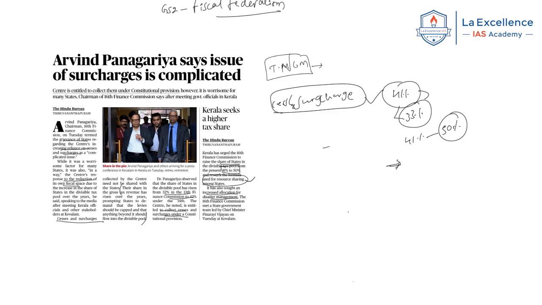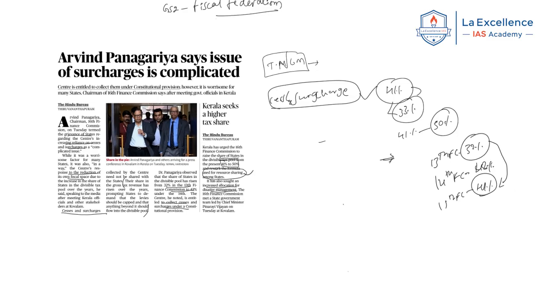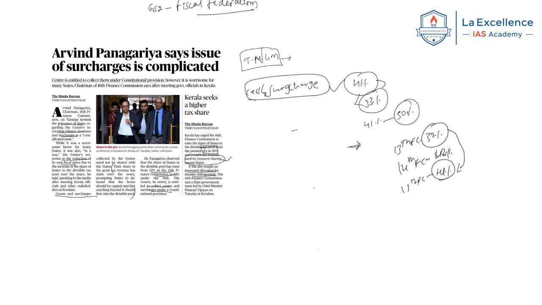What is the argument of the Finance Commission? The Finance Commission is saying that the divisible pool was already increased in the 13th Finance Commission, giving only 32% of the gross tax revenue to the states, but in the 14th Finance Commission it increased to 42, right? In the 15th Finance Commission, it became 41% because of the new union territories like J&K and Ladakh and things like that. So it is increased from 32% to 41%, because of which the center's pool is reduced. To address that issue, the center is more relying on the cess and surcharge.